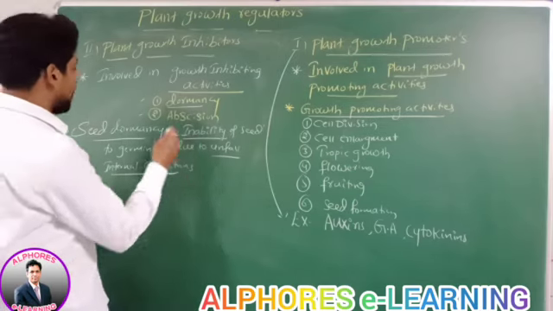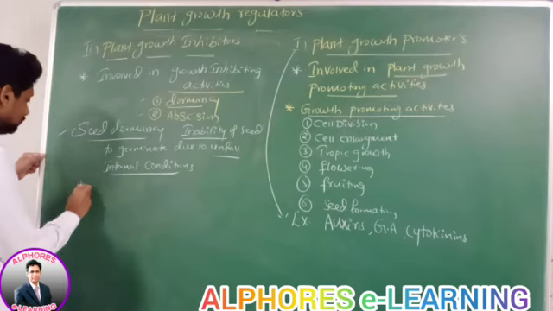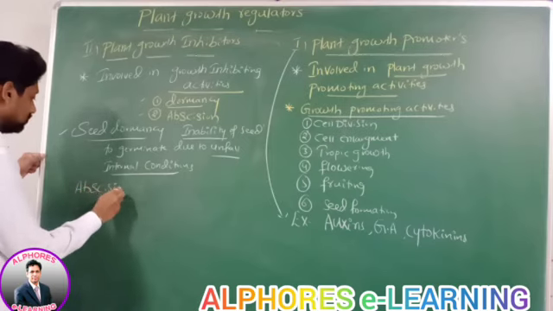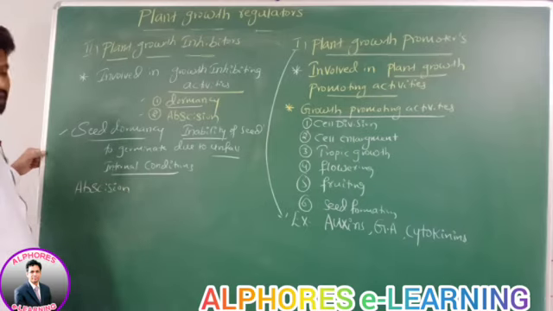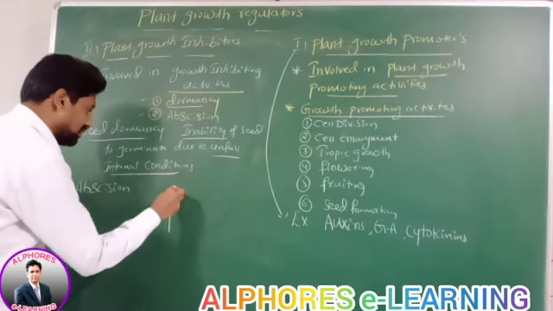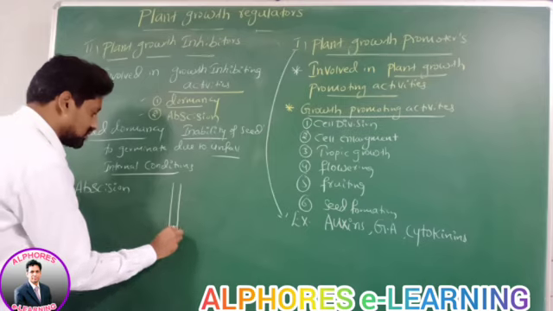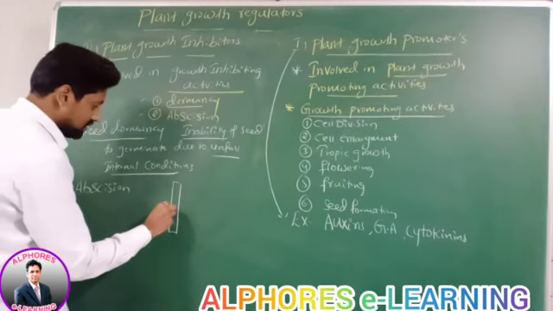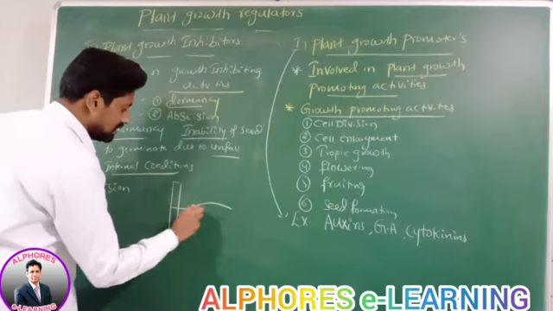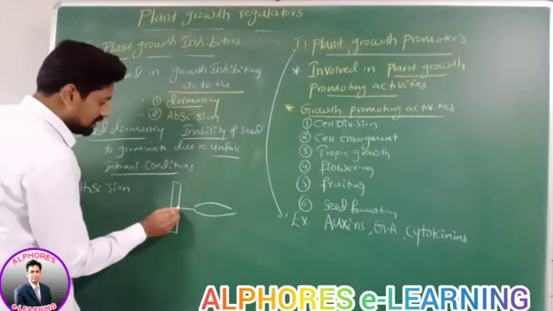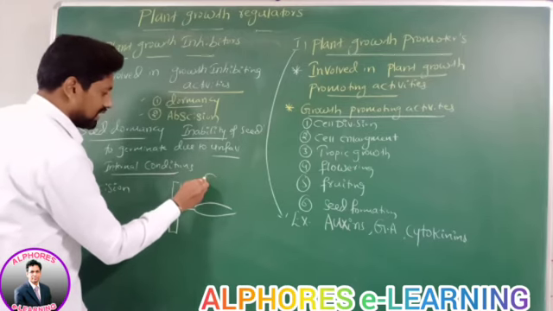What is the meaning of abscission? Listen here. For example, this is a stem, this is a node, this is a leaf, and from here a flower has developed.